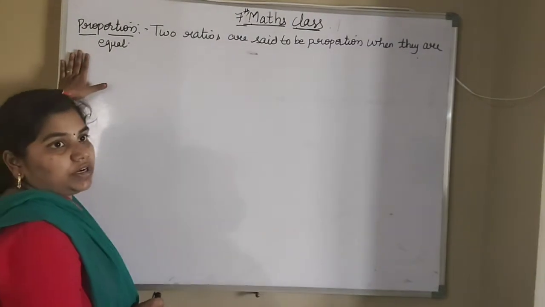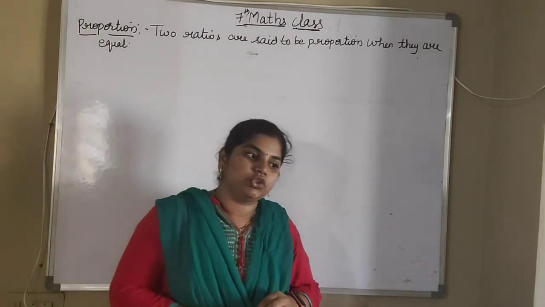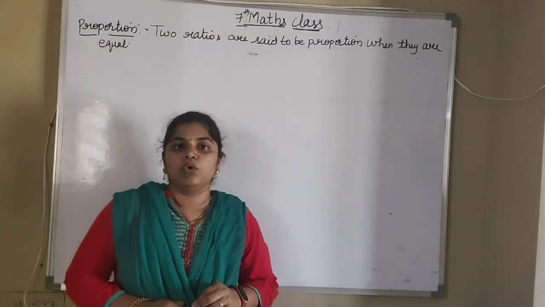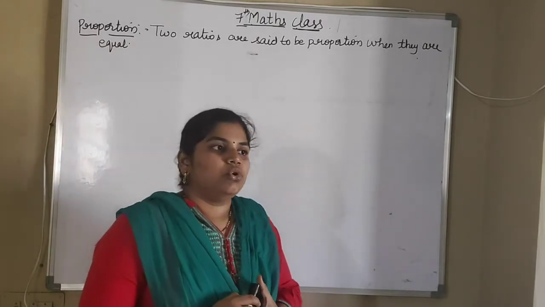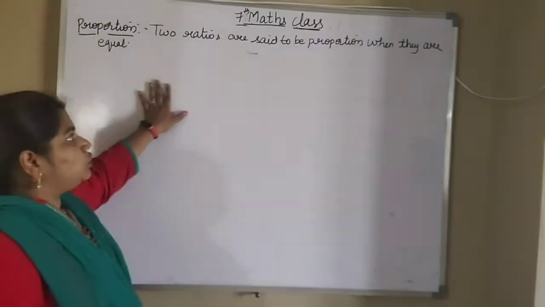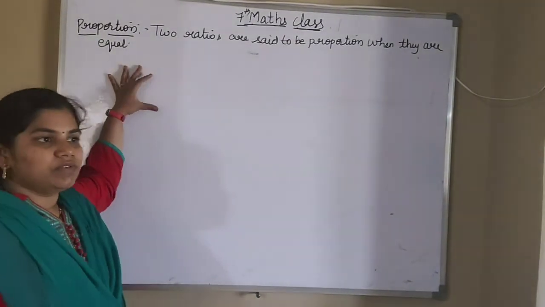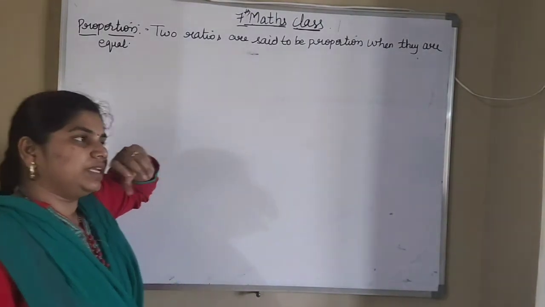So today's topic is proportion. Already in last class we have learned about ratio. So what do you mean by ratio? Comparing two equal quantities, we will call it a ratio. Now what do you mean by proportion? Two ratios are said to be in proportion when they are equal. Two ratios means we will take any two ratios. I will give you one example.